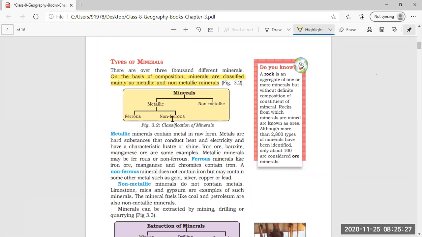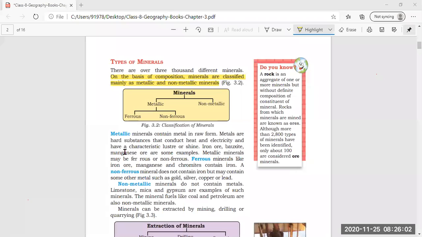Clear? Now, metallic minerals are composed of metals. As the name indicates, metallic means which consists of metals, like iron ore, bauxite, copper, gold, etc. And non-metallic means which do not have metals. For example, limestone, potash, nitrates. So these are the non-metallic type of minerals.